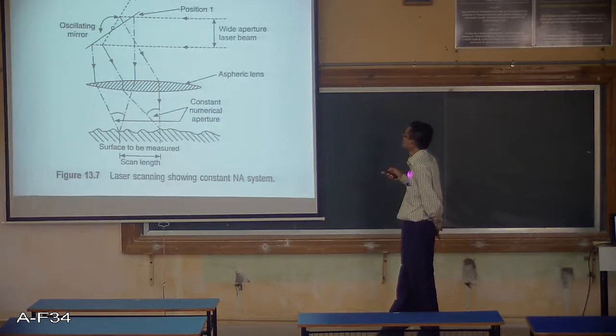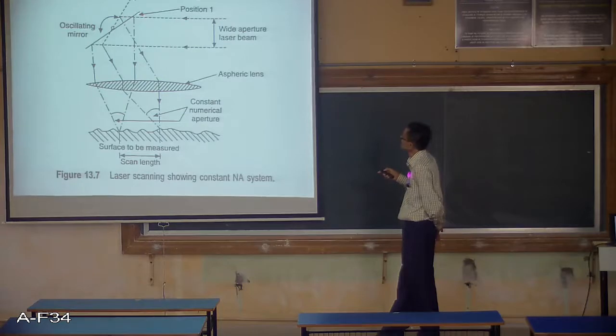So we have a laser beam which is focused on this. You can see this is the wide aperture laser beam. This is a mirror, an oscillating mirror. When you have this position of the mirror, we have these rays which are incident.